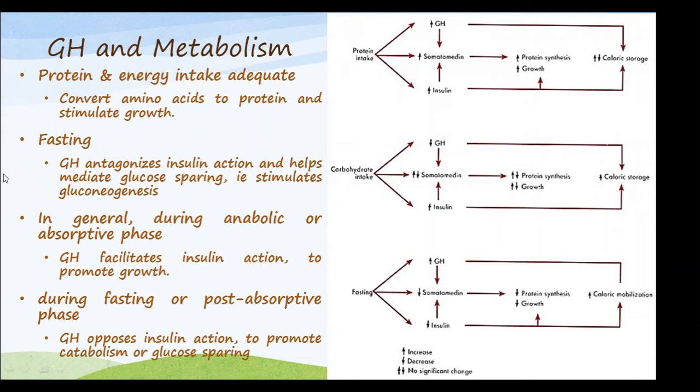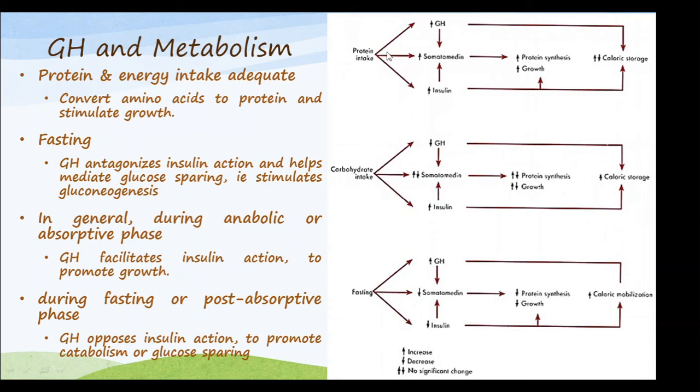In fasting, it acts opposite to insulin action and helps mediate glucose sparing, that is, it stimulates gluconeogenesis. And in general, during the anabolic or absorptive phase, GH also facilitates insulin action to promote growth. So during fasting or the post-absorptive phase, GH opposes insulin action to promote catabolism or glucose sparing.